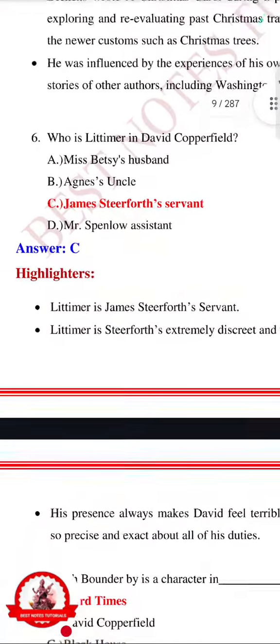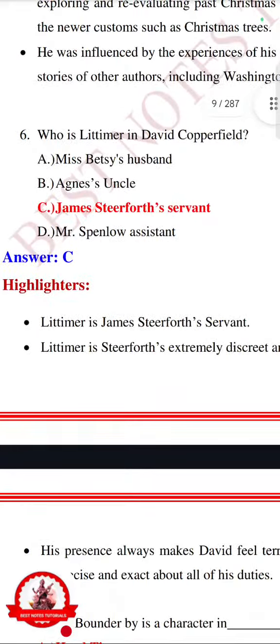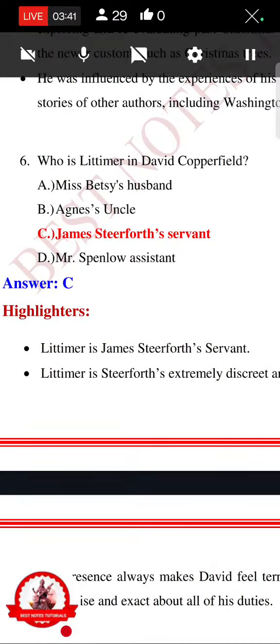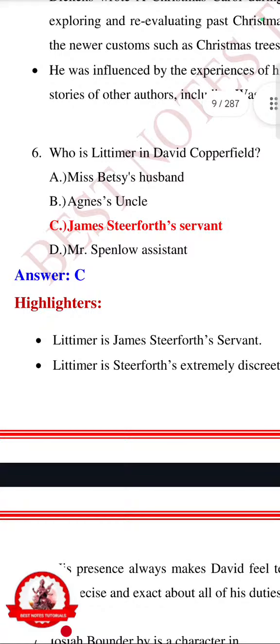Let's come to question number 6. Who is Littimer in David Copperfield? Miss Betsey's husband, Agnes' uncle, James Steerforth's servant, Mr. Spenlow's assistant. Your answer is C, James Steerforth's servant, and this question is from David Copperfield, and Littimer is a servant.